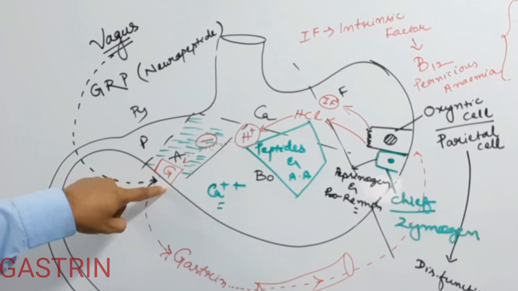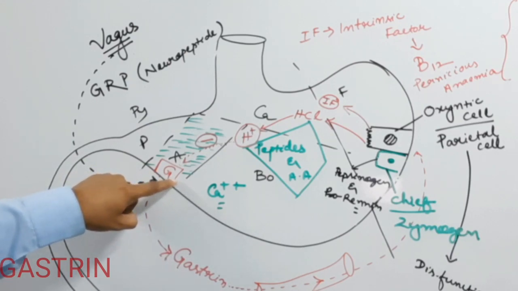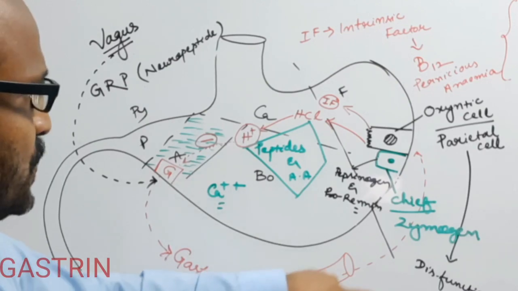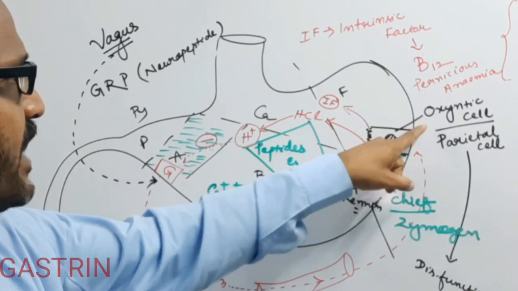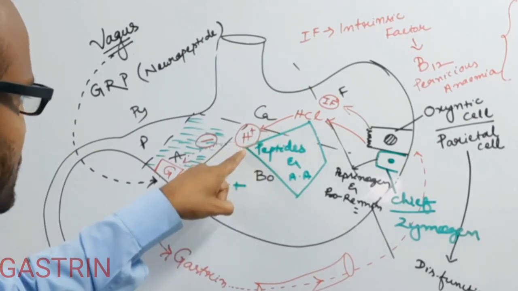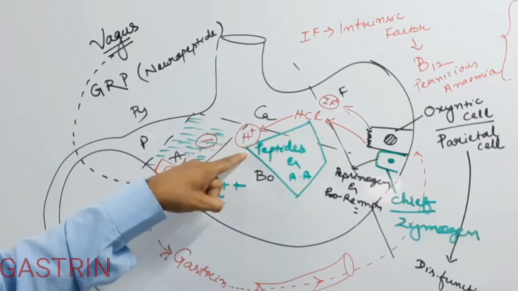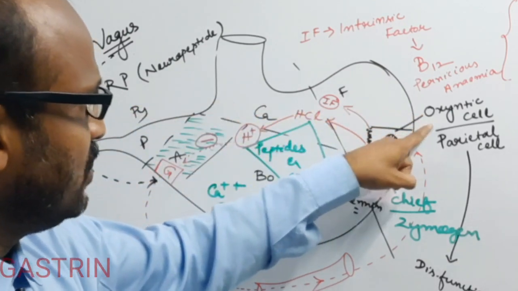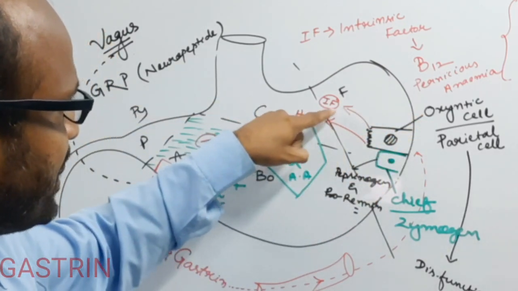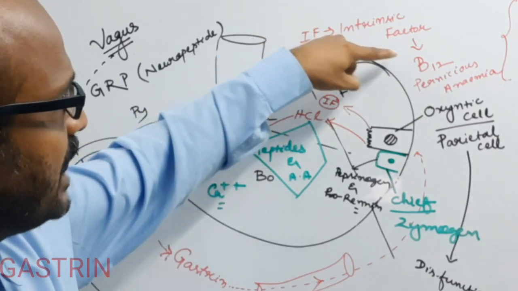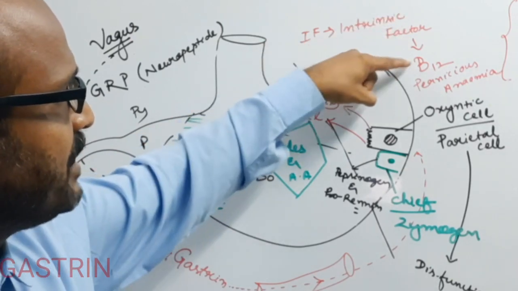So gastrin hormone is secreted from the G cell. The gastrin comes to the bloodstream, mixes with it, and from the bloodstream reaches the oxyntic cell, and the oxyntic cell is activated and secretes HCl. The secretion of HCl inhibits the G cell, this is one of the negative feedbacks. Okay, and the oxyntic cell also secretes intrinsic factor, which helps in the absorption of vitamin B12.